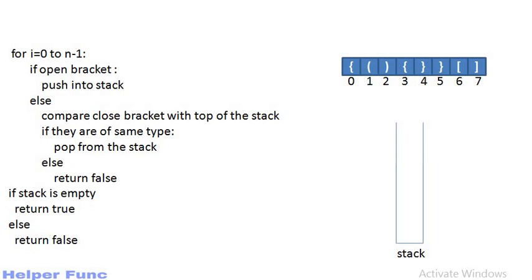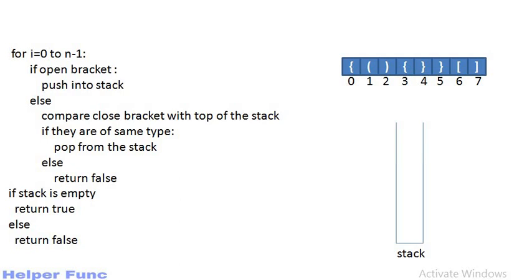And when we encounter a closing bracket, we will compare it with the bracket present at the top of the stack. If they are of the same type, we will pop that opening bracket as we have found its pair. Otherwise we will return false, as we have an opening bracket and a closing bracket of different type and they cannot make a valid sequence.